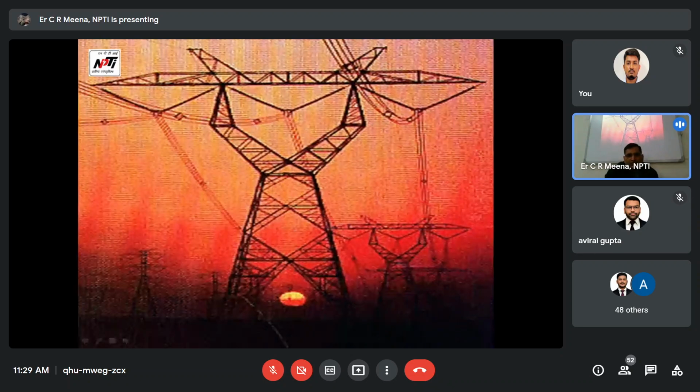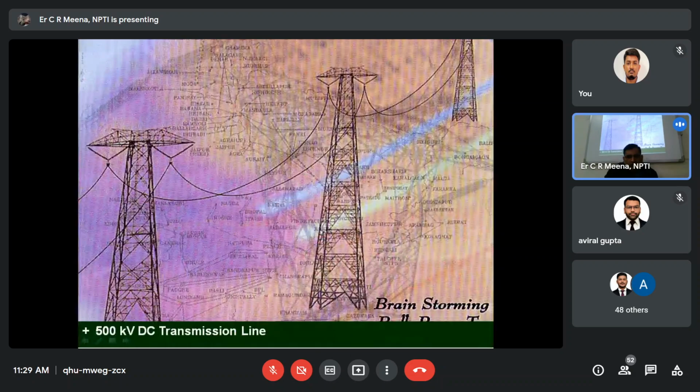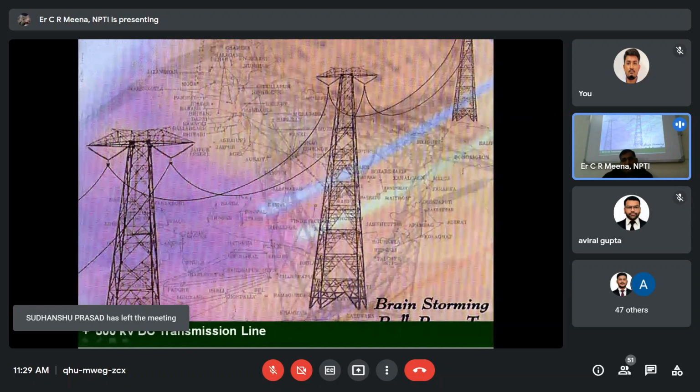This is the high voltage transmission, 765 kV, and this is the 500 kV DC transmission line, from Talcher substation, NTPC, to Kolar substation. This is an important HVDC system because if the distance from generating station to substation is more than 2,000 kilometers, then we prefer it because it is economical.